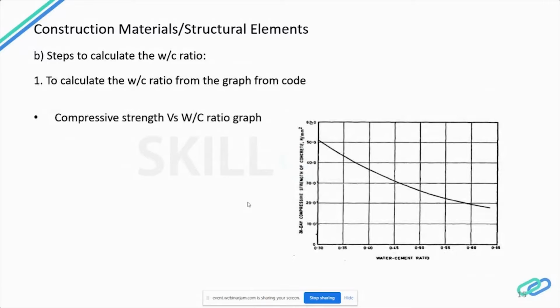Step 2 is to calculate the water cement ratio. So here first we calculate the target mean strength from the earlier part, and we check it along with the graph provided here, which shows the 28-day compressive strength of concrete given in Newton per mm square versus the water cement ratio.